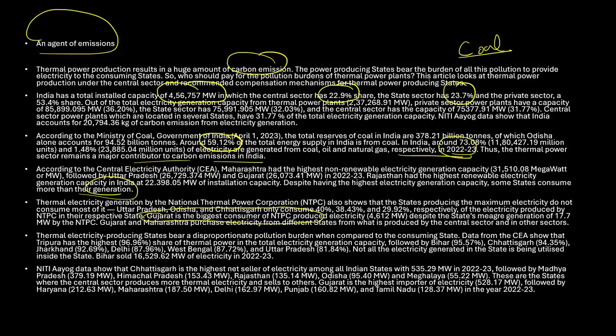Okay. Now see, the states with the highest thermal power share include Tripura 96.96, Bihar 95.57, Chhattisgarh, Jharkhand, Delhi, and West Bengal. These states produce a larger amount of electricity but do not consume it at all. So in this particular paragraph, they're talking about the same thing, how much each and every state has been producing. For example, Tripura has the highest, and you can see Uttar Pradesh. So these are the states producing so much electricity, but they are not using it for themselves. Not all the electricity generated in these states is fully utilized inside the states.